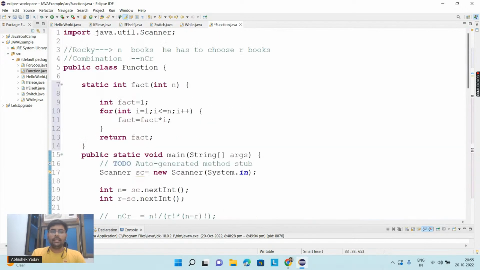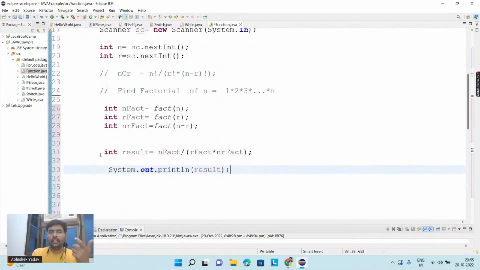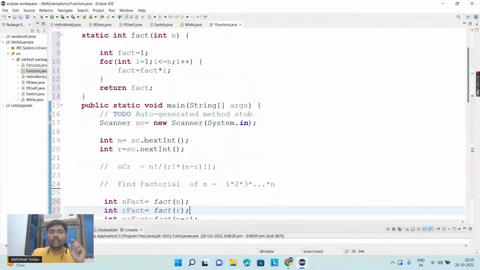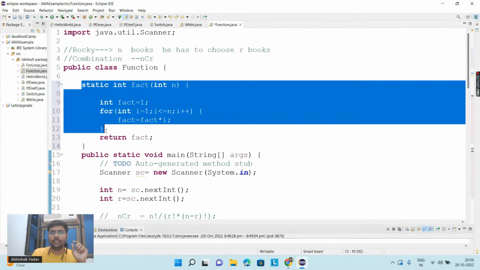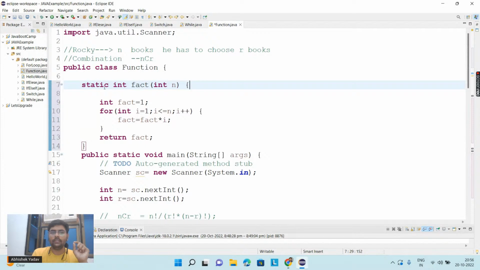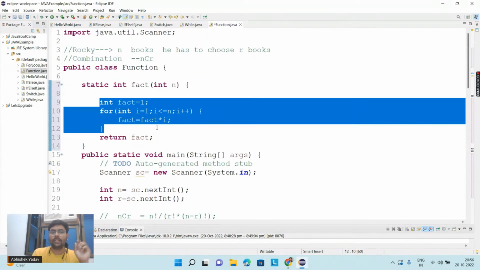So here you can see you have achieved modularity. You are not writing the same logic again and again, and debugging is also simpler now. If you have made any mistake in calculating factorial, you just have to check your factorial function. I have written the logic of factorial inside this factorial function, so I have to see this function. So debugging will become easier.